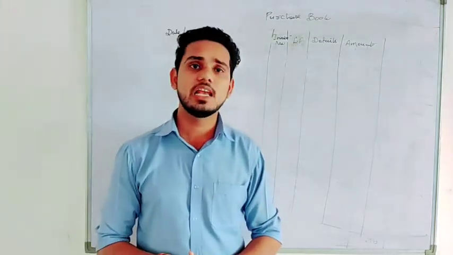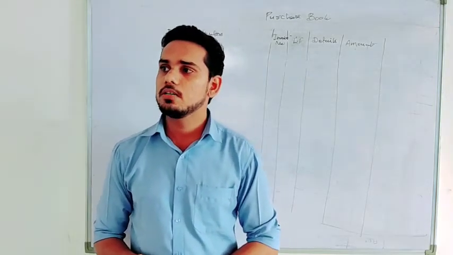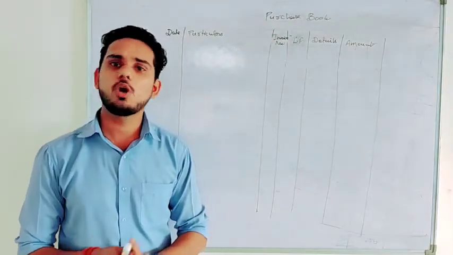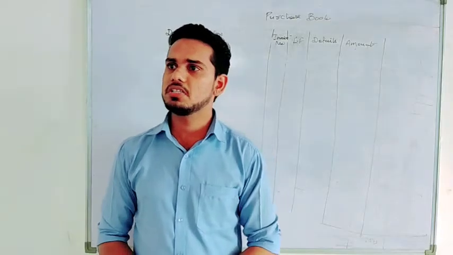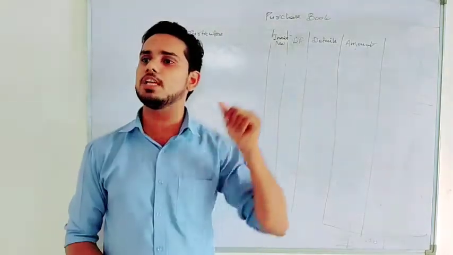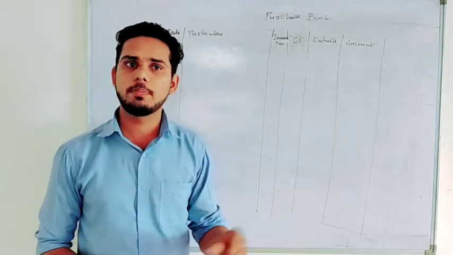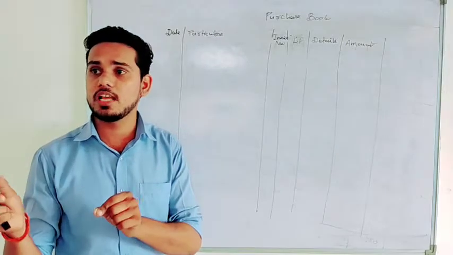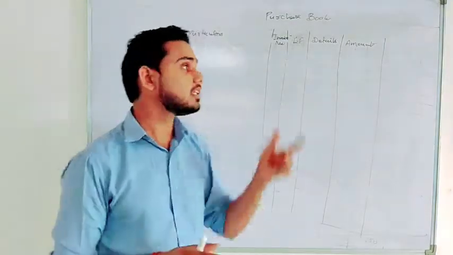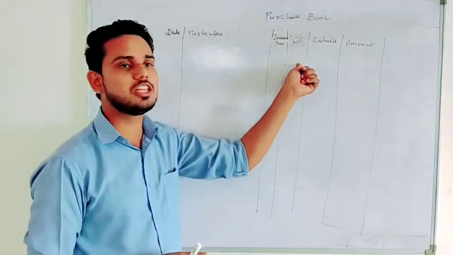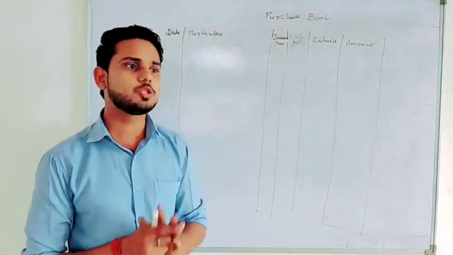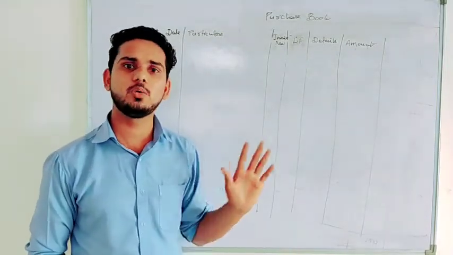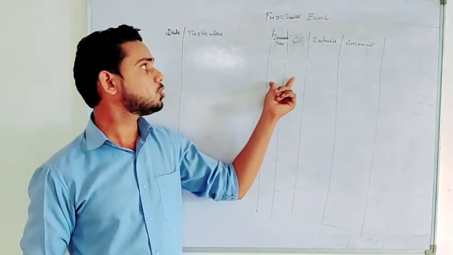The next column is LF, which is ledger folio number, where we will write the page number of the ledger book of the purchase account. This column is also of no use for us because it has only a practical implication. If you are preparing a purchase account also, then you have to quote the page number of that purchase account of the ledger book here, showing that this particular transaction is posted in the ledger on this page number. So practically this is also of no use for us. These are just mere columns and we don't need to write anything in them. So these 2 are of no use.